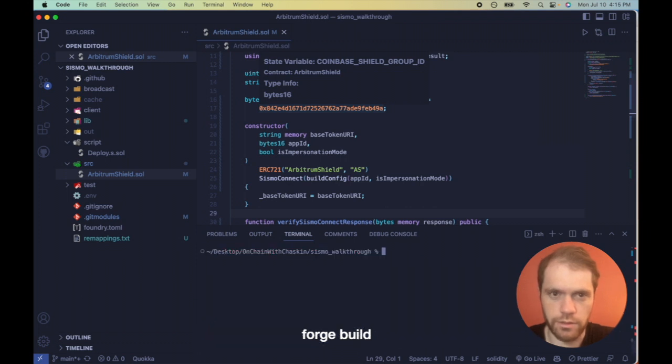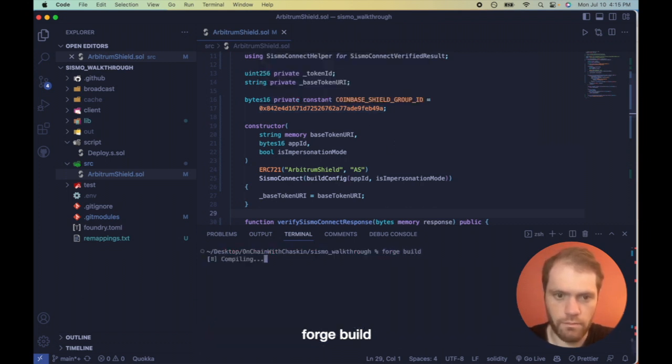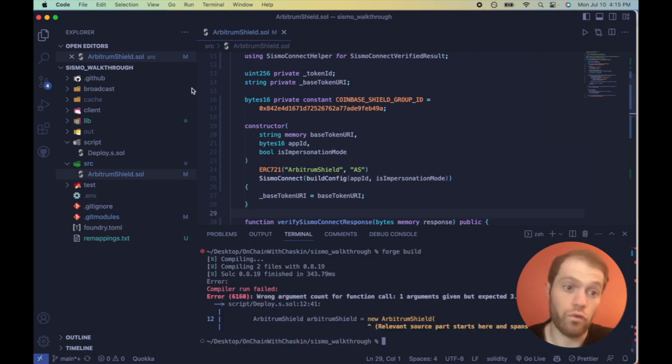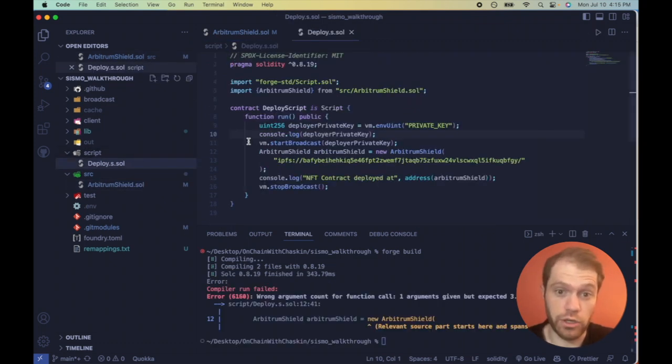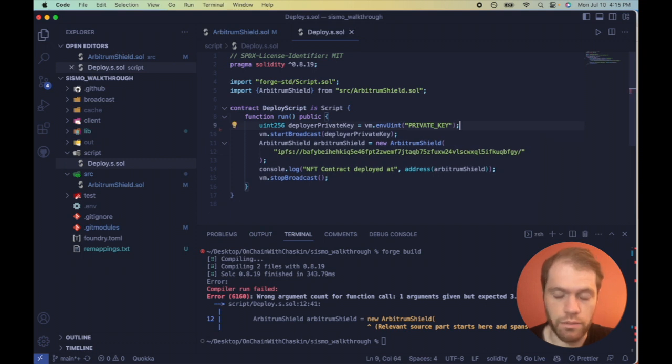Let's clear this and do forge build to make sure that everything is good. Right, okay, the issue's in our deploy script. That's good. Let's move over to the deploy script because that's the next step. I'm going to erase this console log because I don't want you stealing my precious Arbitrum Goerli ETH.